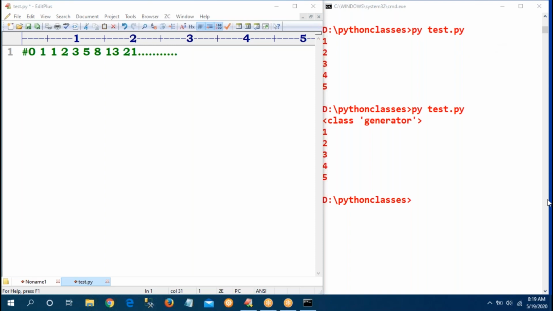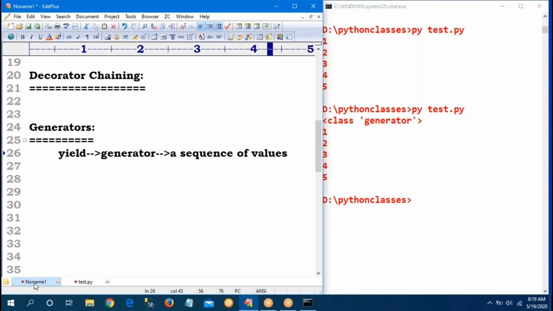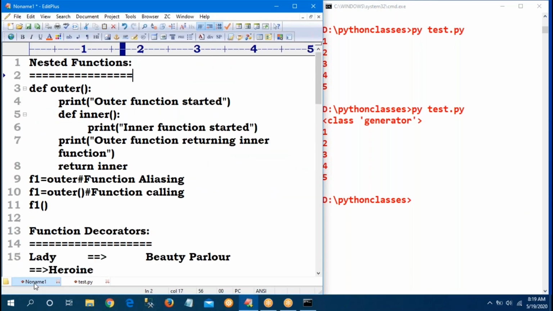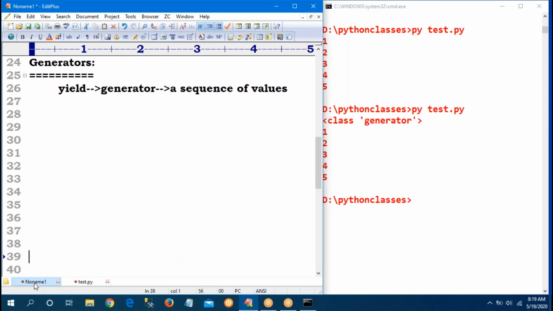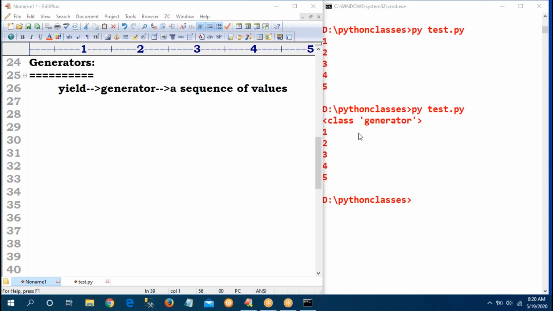So that is about the decorators concept, decorator chaining concept, nested functions and generators concept. Only one chapter is there, modules. Once modules also finish,